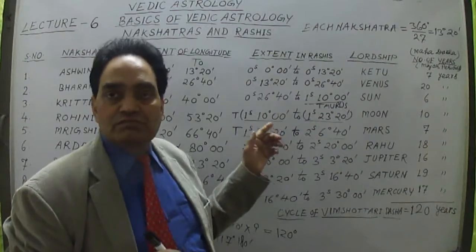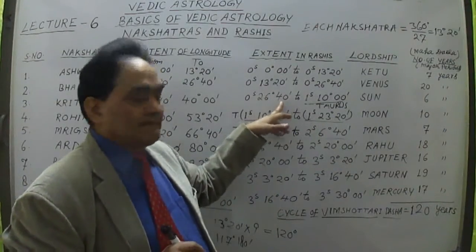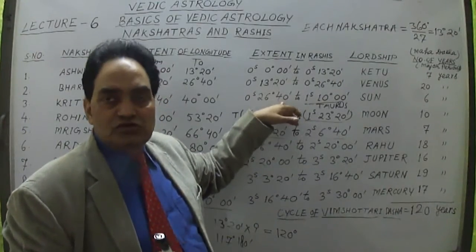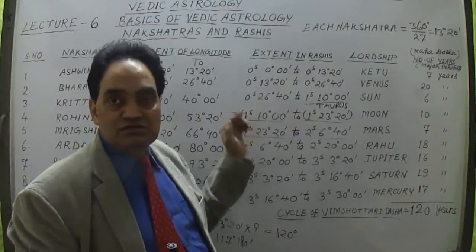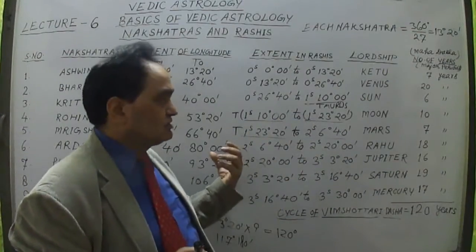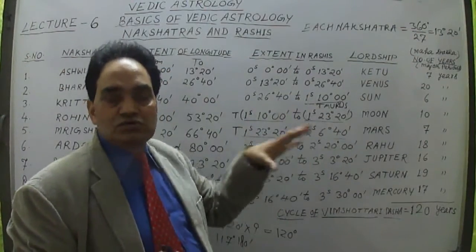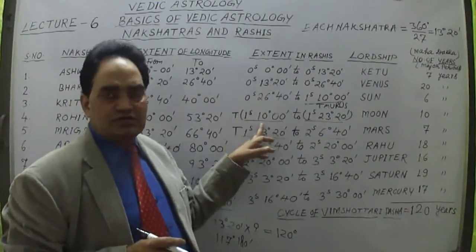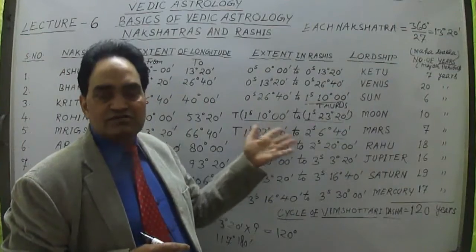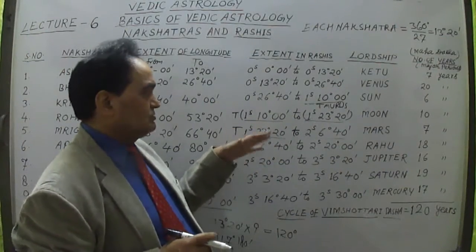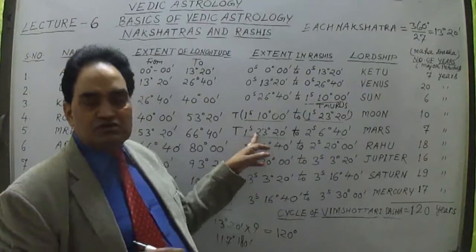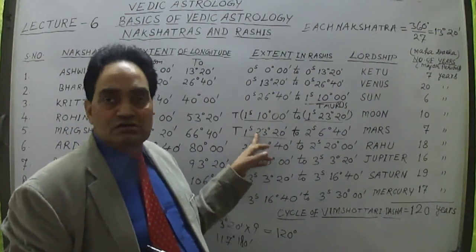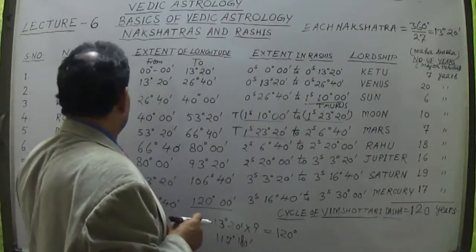In the first sign, the Aries sign, 3 degree 20 minutes of this 3rd Nakshatra were already included. The remaining 10 degrees are sent into the second sign, the Taurus sign. Taurus sign has from 10 degree to 23 degree 20 minutes the next Nakshatra, the fourth Nakshatra, which is Rohini Nakshatra. Then after Rohini Nakshatra, the fifth one is Mrigashira.